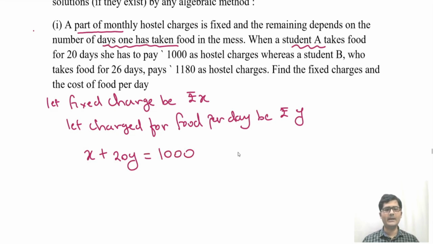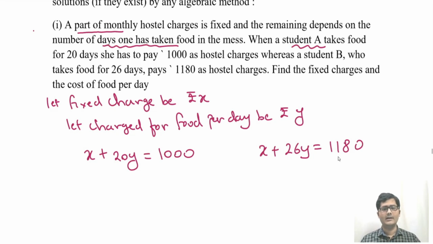Now for student B, let's check. Student B takes food for 26 days and pays 1180. So this also consists of fixed charge plus charge for 26 days. Per day it's rupees Y, so for 26 days it will be 26Y, equal to 1180. So this is how my linear equations are formed.